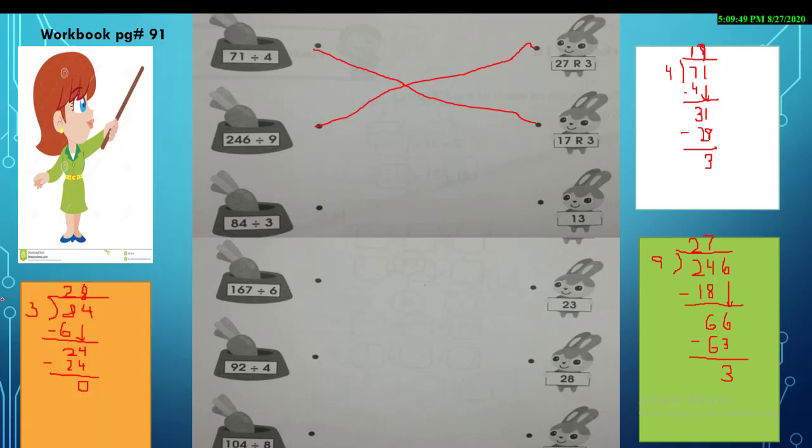So how I solve this question: as you can see, we have the number 84 and 3 is the number with which we are going to start reading the table. So 3 twos are 6, 8 minus 6, the answer is 2. Then the brother brings down another number, that is 4, and when you read the 3 times table, 3 8s are 24 and our answer is 28. So now match it with 28.